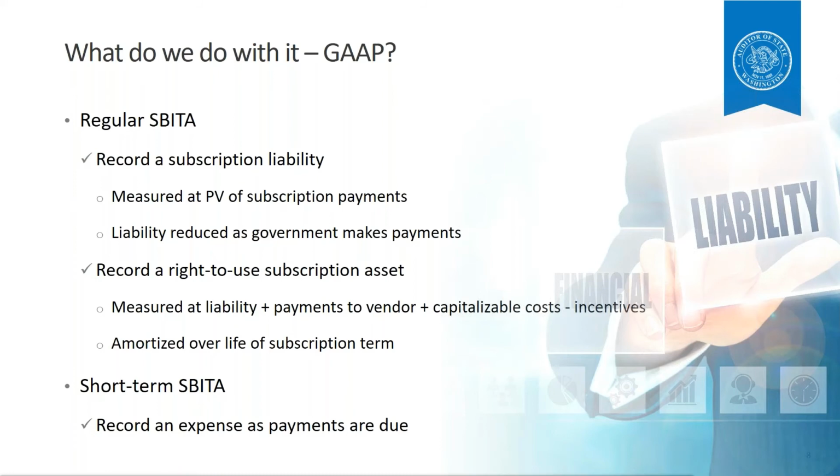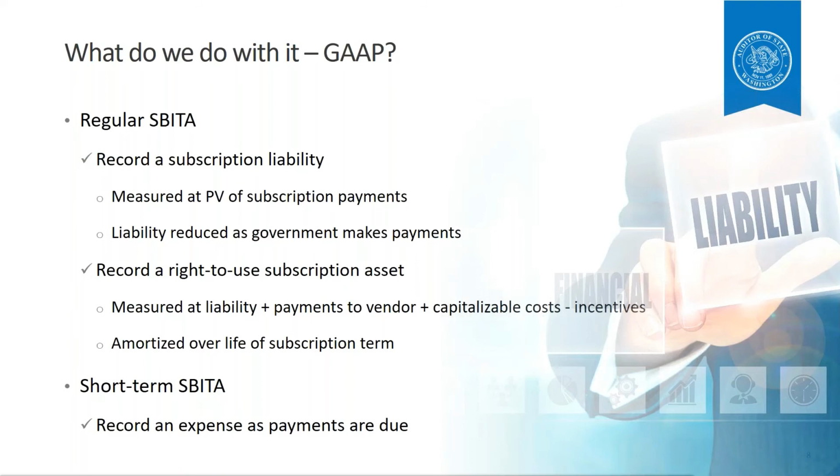And then the subscription asset is amortized over the life of the subscription term, just like you would do for your right-to-use lease assets. Since this is just a quick intro video, we won't get into the calculation details, but as you can see, this is really similar to that lease liability and lease asset that a lessee records under GASB 87.